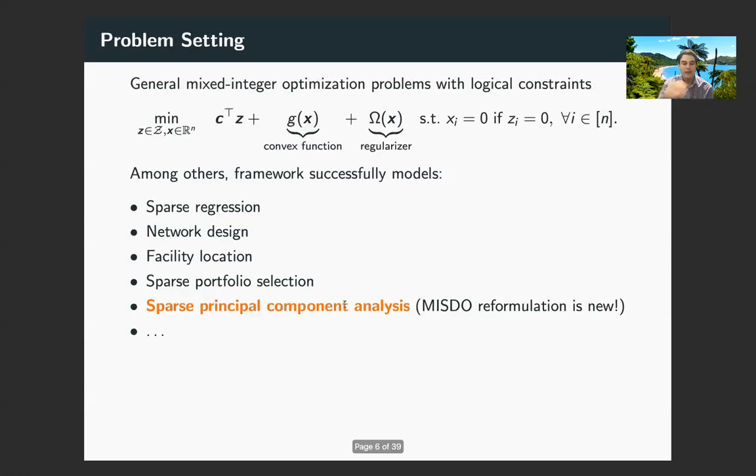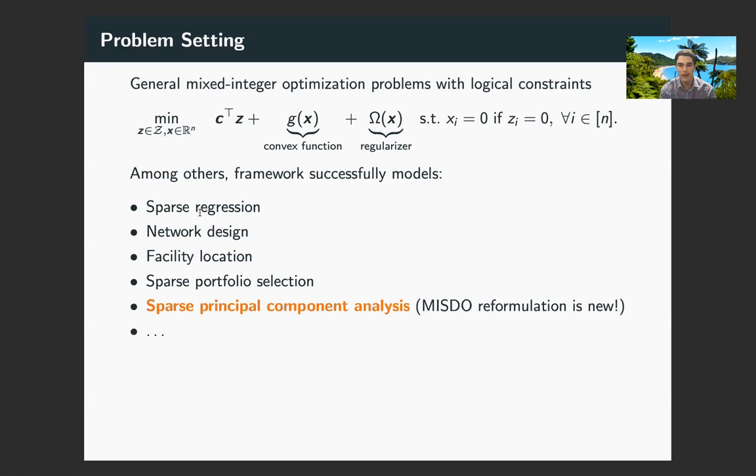Now, the main motivation behind this work is the following. There have been a number of works which have proposed exact methods or near exact methods for solving the problems I've just listed here. But a frequent drawback in these exact methods is that they simply don't scale to problem sizes of practical relevance. For instance, existing works on sparse regression, as of the time this paper was written, typically weren't able to scale to problems with more than a couple of hundred features.